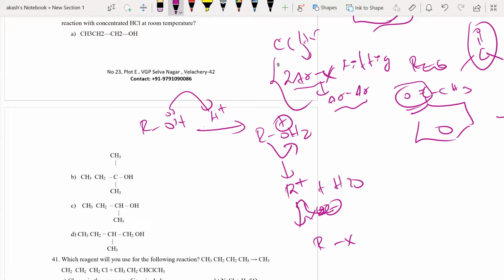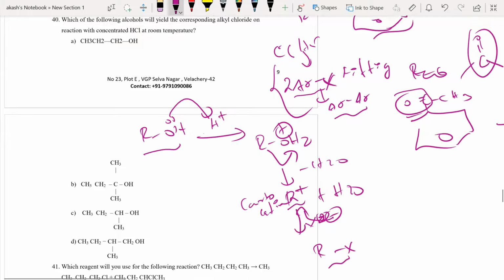Very shortly I told you, right? ROH first will accept the H plus to form ROH2 plus. Then a water molecule leaves, minus H2O. If this leaves, obviously what remains is my carbocation. This is all I want you to know. All I want to form is a carbocation, and to this carbocation, X minus attacks to form RX.